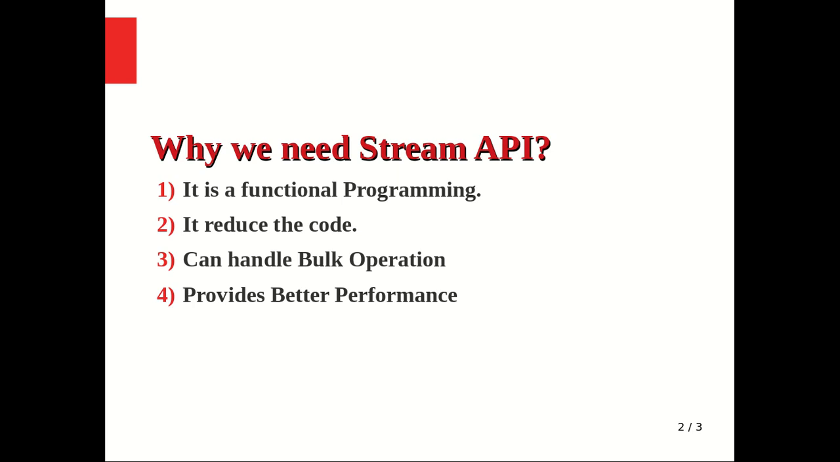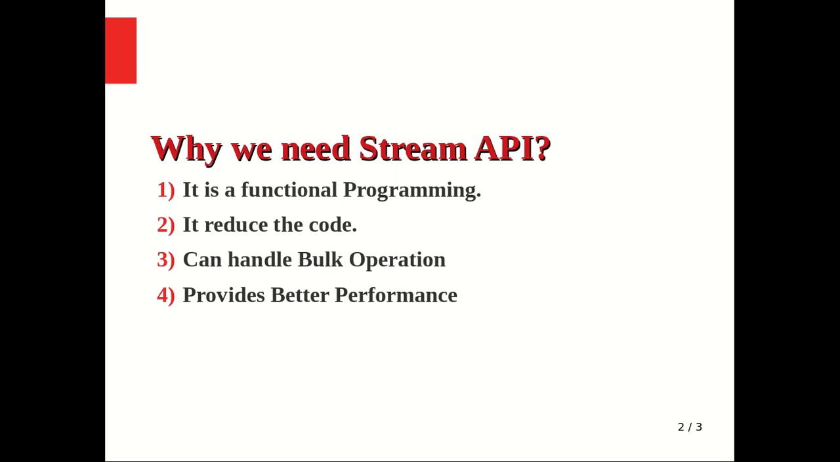The third advantage is that it can handle bulk operations. If I have a collection with some data and I want to perform some operations, then we should go for the Stream API, because compared to other traditional approaches, Stream API gives better performance and can handle bulk operations in an easy way. The fourth advantage is that it provides better performance to our system, because it is faster.